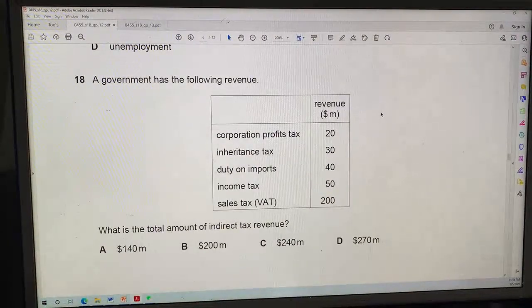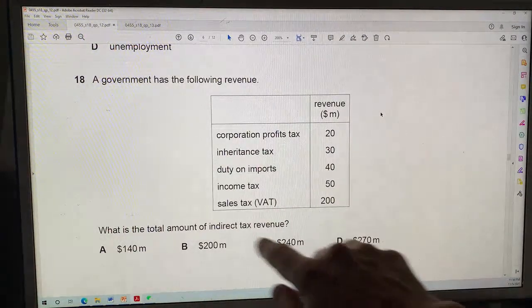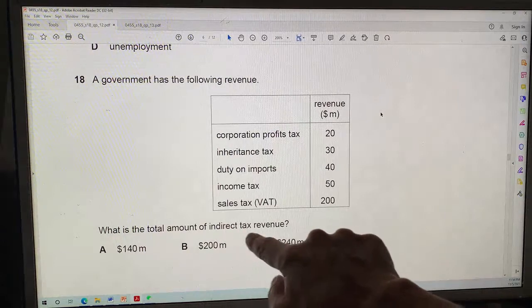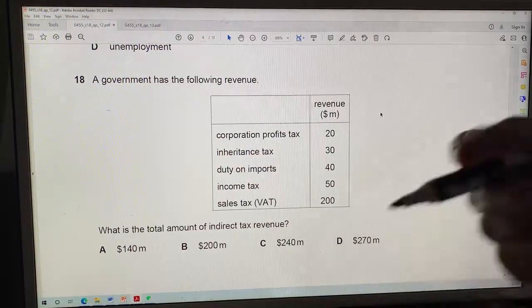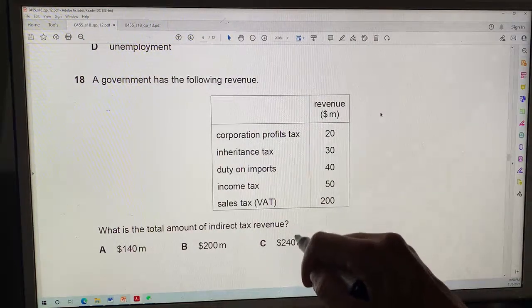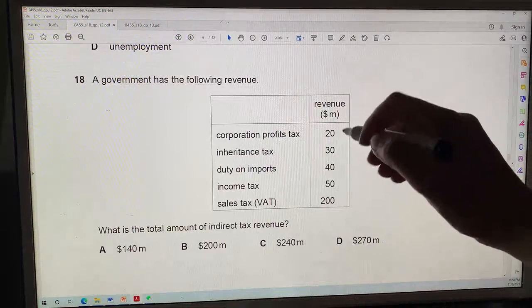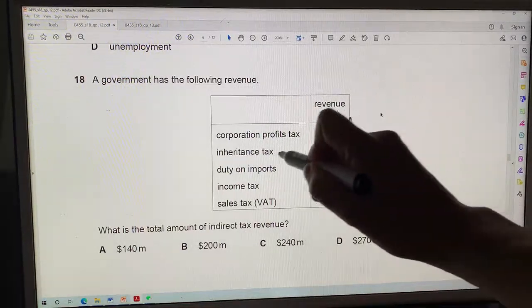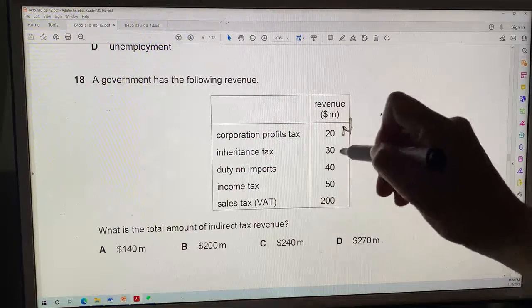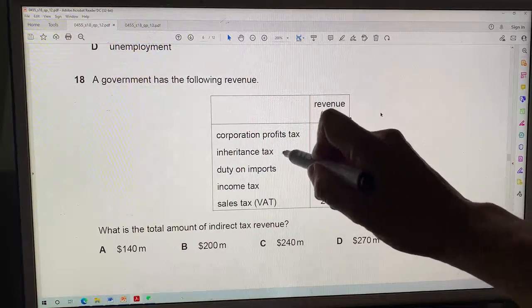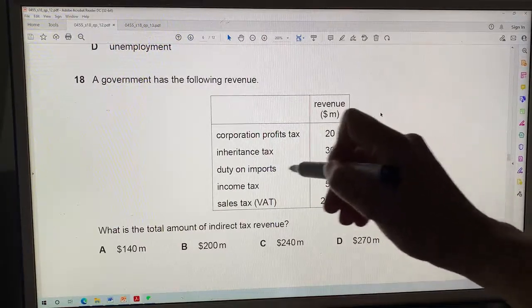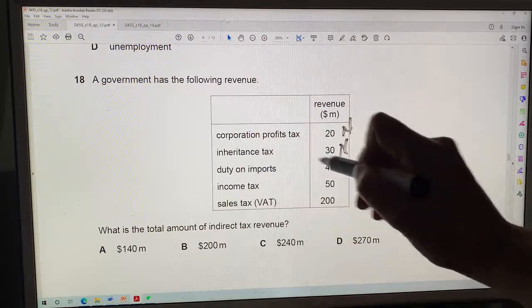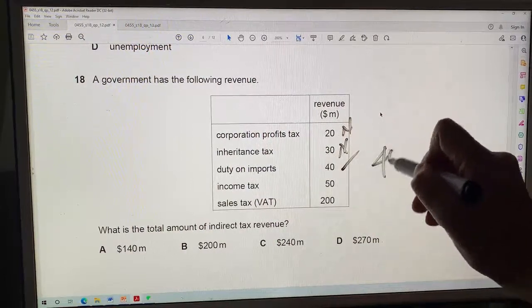Let's do question 18. Government has the following revenue. Here's some numbers. What is the total amount of indirect tax revenue? Let's see. Indirect tax revenue is tax revenue from sale of goods and services. So, no. Inheritance tax is a tax on capital, you could say, or tax on wealth. So, no. Wealth is not a good and service. Duty on imports, yes. So 40.